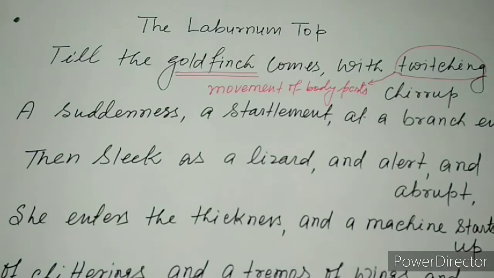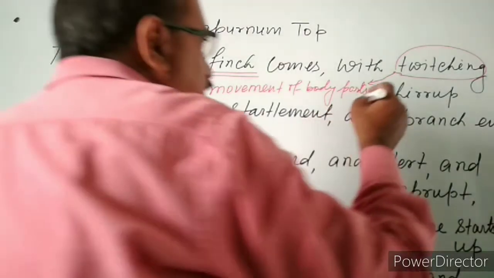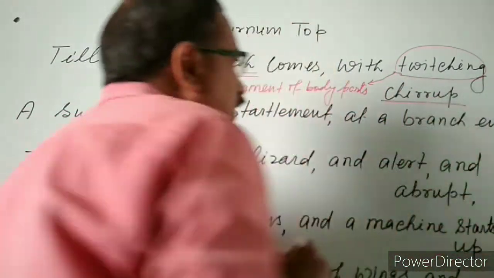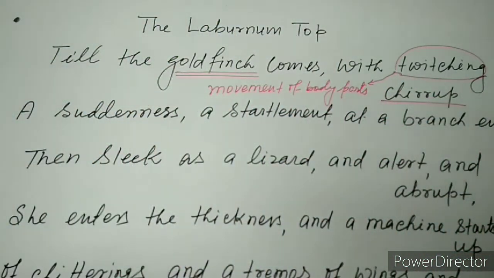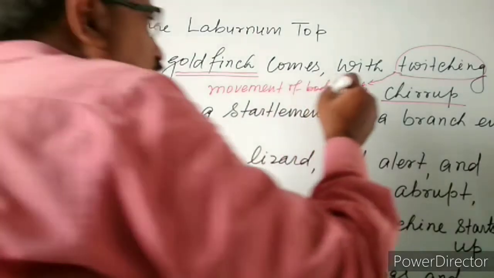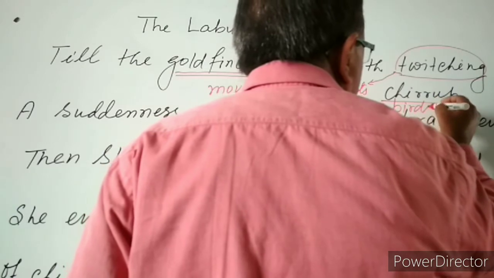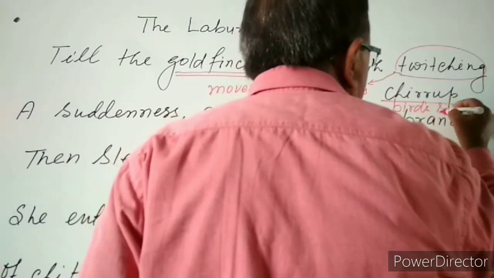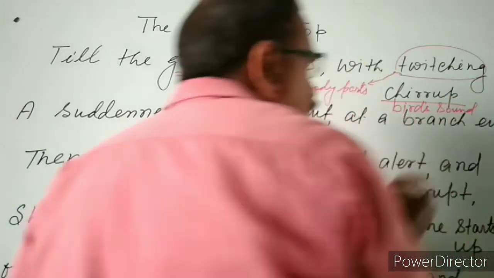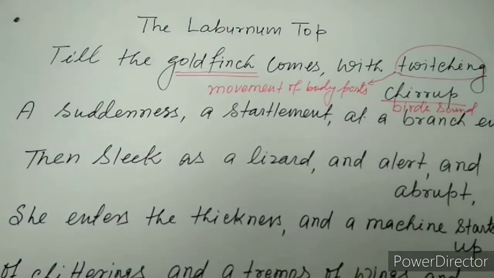That is twitching. Okay. The second word is chirrup. Chirrup is very simple. It indicates a bird's sound. I mean the sound of the bird.